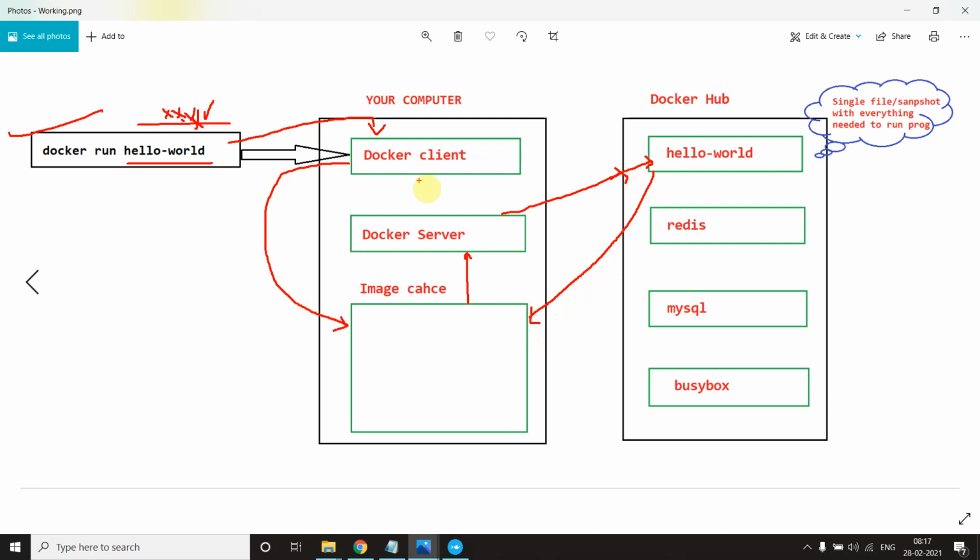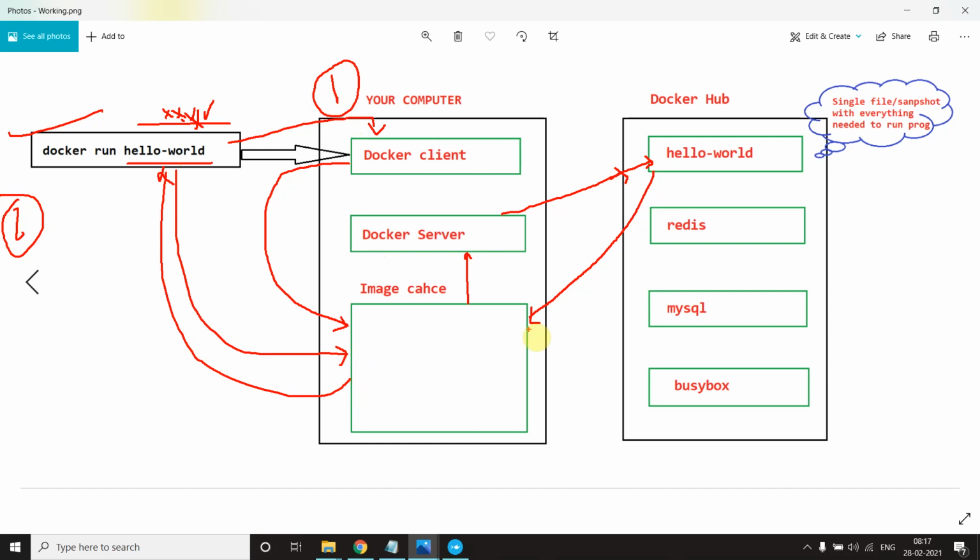So suppose this is the first execution, right? Now the second time you execute this command, it goes directly to the image cache and it takes it from there. Okay, got it? That is how it works and what the proper functioning is, right? It's easy and not that complicated.